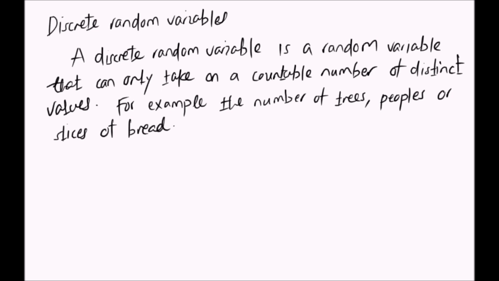Discrete manake ni digit inajitegemea, countable ambao unaweza kuhesabu kama vile tunavyohesabu chekechea vile. Najua kuhesabu namba 1 2 3 4 5 6 7. Hizo ndo zinaitwa discrete numbers, discrete random variables. So toa madecimali. So for example, the number of trees, the number of people, the slices of bread, hizo ni discrete. So we're going to use these discrete random variables na kwenye probability distribution kutafuta expected mean. So we want to study about expected mean.